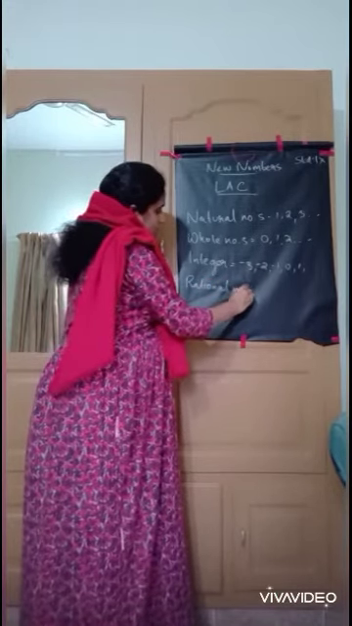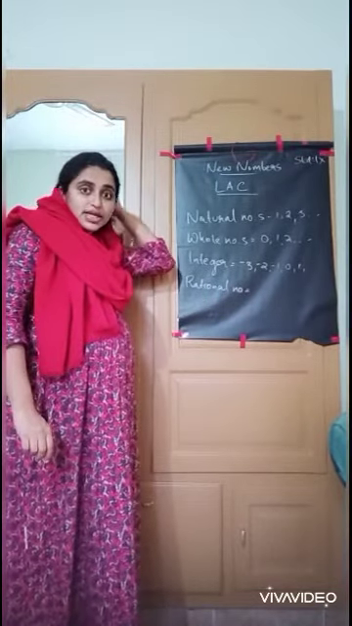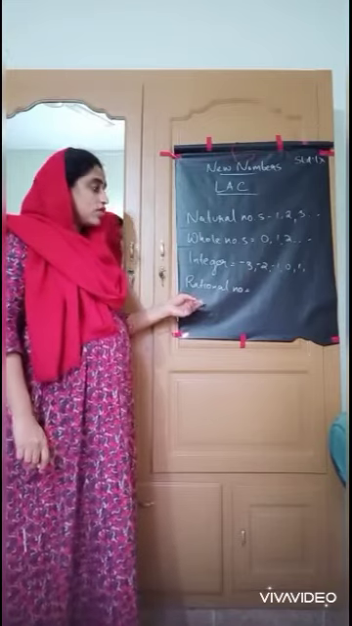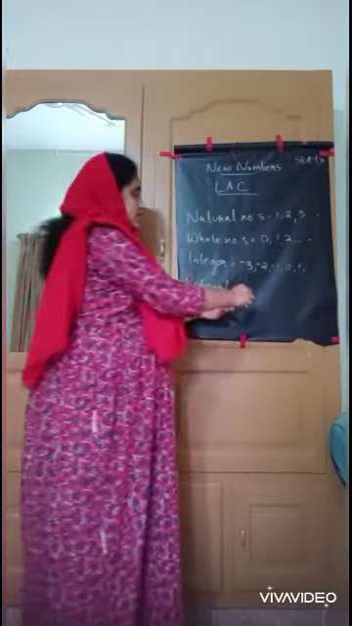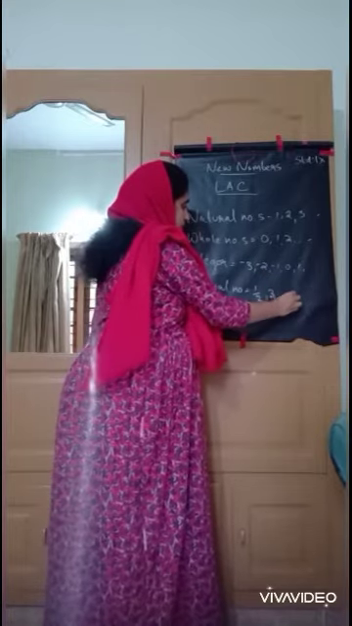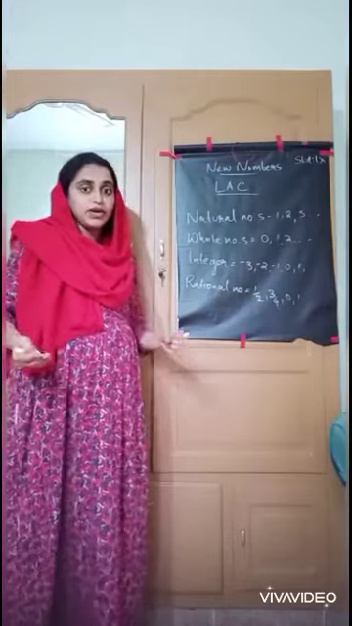Yes, rational numbers. What do you mean by rational numbers? The numbers written in the form of p by q where q is not equal to 0 are called rational numbers. Example: these are rational numbers. I will explain one more time.